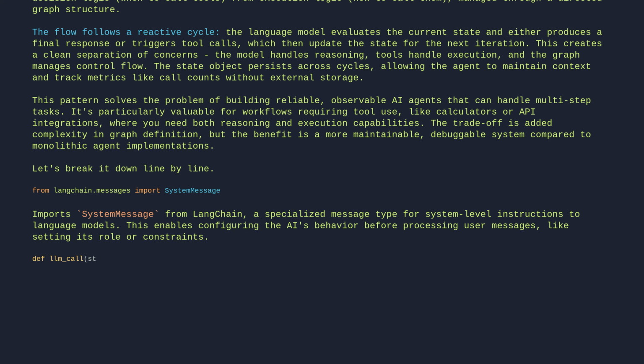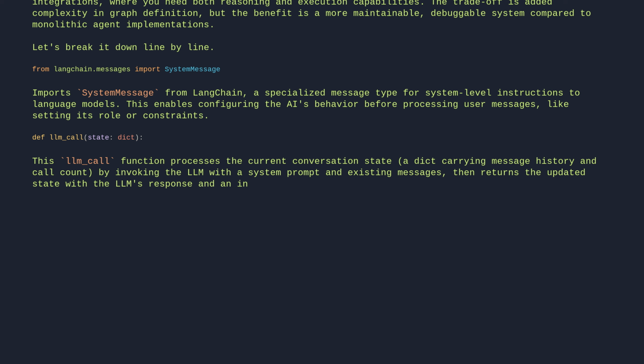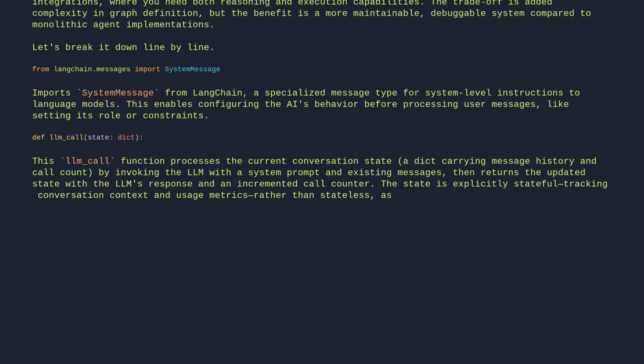def llm_call(state: dict). This llm_call function processes the current conversation state, a dict carrying message history and call count, by invoking the LLM with a system prompt and existing messages, then returns the updated state with the LLM's response and an incremented call counter. The state is explicitly stateful, tracking conversation context and usage metrics, rather than stateless, as evidenced by the mutable llm_calls counter and preserved messages history.